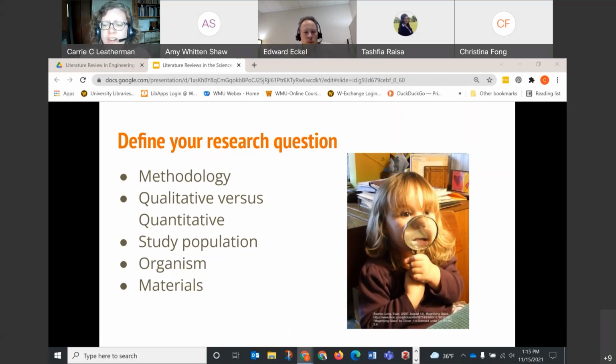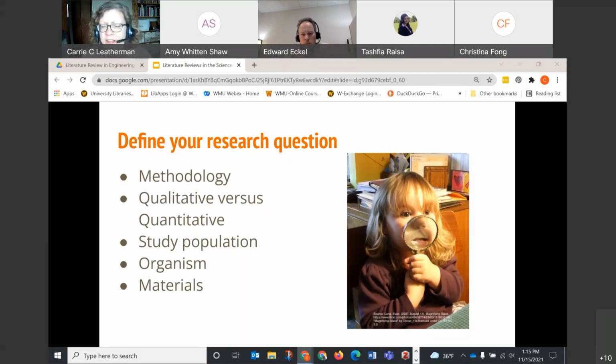A few other questions you want to think about when doing a lit review. For the literature you're finding, think about what kind of methodology those primary research sources are going to have. Are you interested in qualitative or quantitative research? If you're studying living things, for example, what is your study population? Is there a particular organism of interest that you'll be studying? If you're specifically studying humans, are there certain demographic groups that you want to include? Do you want, for example, children or only middle-aged people or the elderly or any other kind of variation on that?